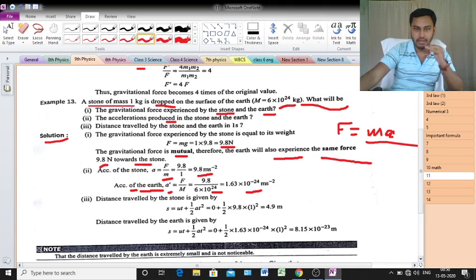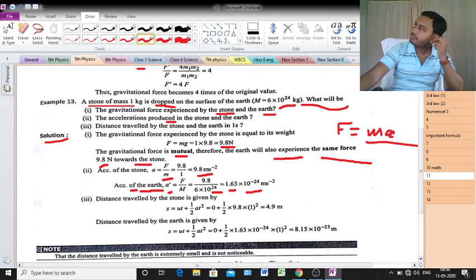That is, 10 to the power 24 is the denominator. So if it is in the numerator, then the value will be simply 10 to the power minus 24. That is the rule of index. So 9.8 divided by 6, the answer will be 1.63. That means the ultimate answer will be 1.63 into 10 to the power minus 24 meter per second square.